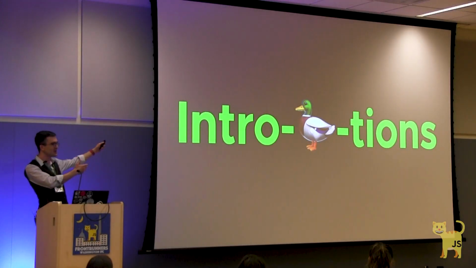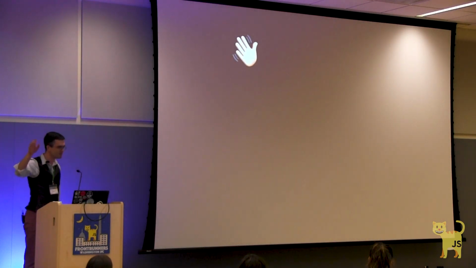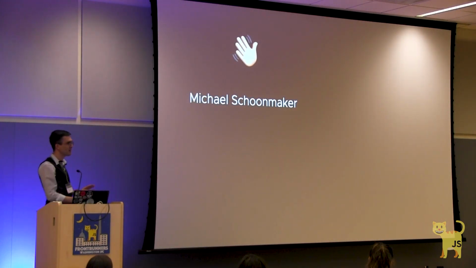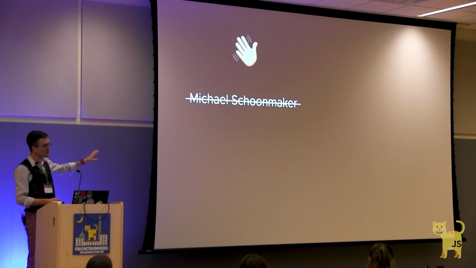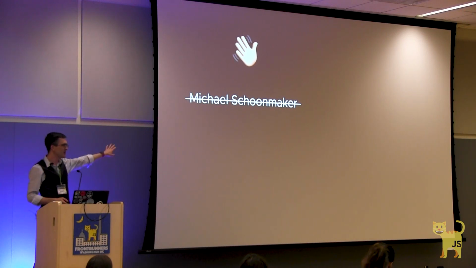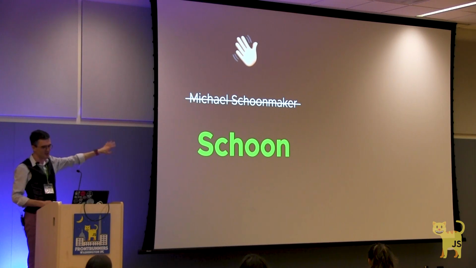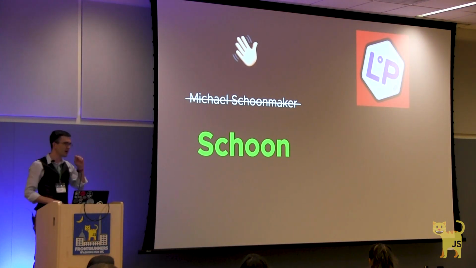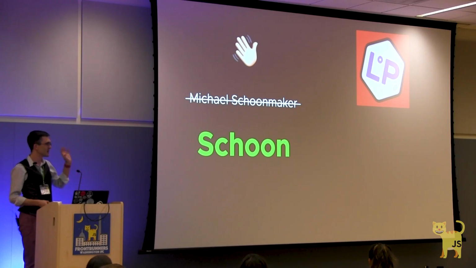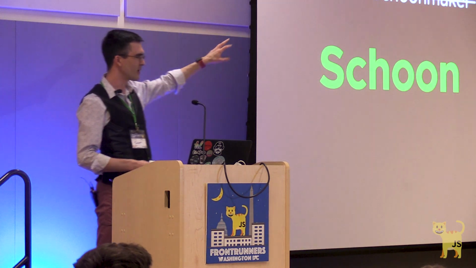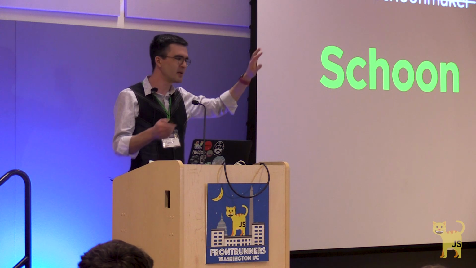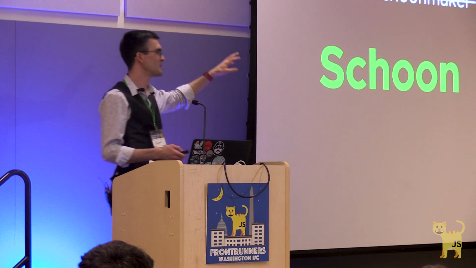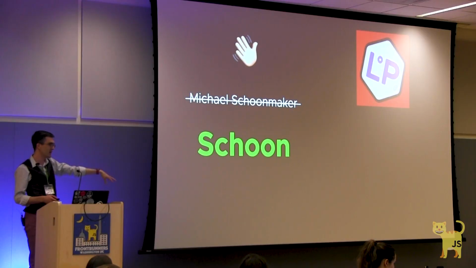Though if you'll excuse me, I've already skipped the worst part of my talks, the introduction. Hi, my name is Michael Schoonmaker, but nobody calls me that because it's too long, too formal, and there are too many other middle-aged white dudes named Michael running around, so everyone calls me Schoon. I have the honor and privilege of being a freelance consultant these days. Me and a dear friend of mine run a company called Legacy of Play, but my interest in today's topic comes in our work making games.